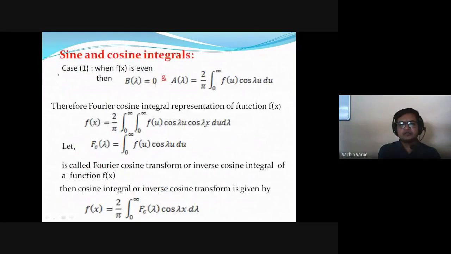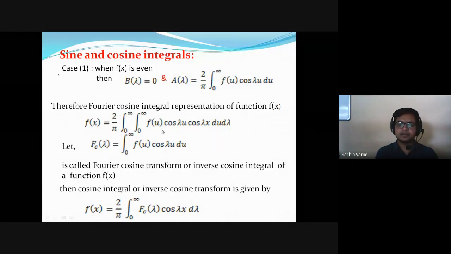So this is the simplified form of the cosine integral representation, that is f of x is equal to 2 by pi integral from 0 to infinity, f of u cos lambda u cos lambda x du d lambda. Here the variables are u and lambda. x is not a variable, remember. When we solve these two integrations, we'll get a function of x, and that is what we require, f of x. So that is the Fourier integral.